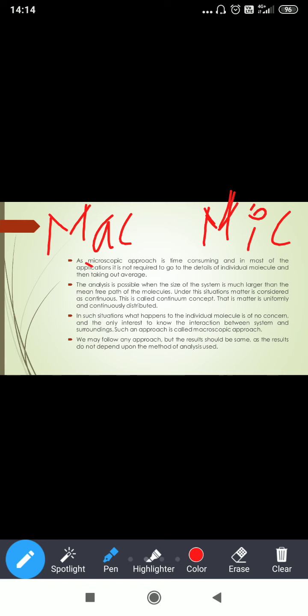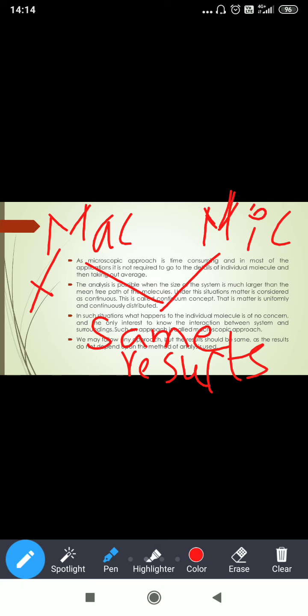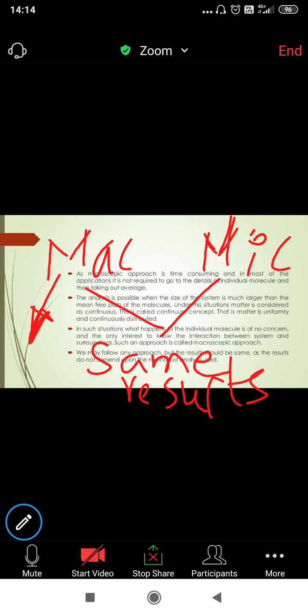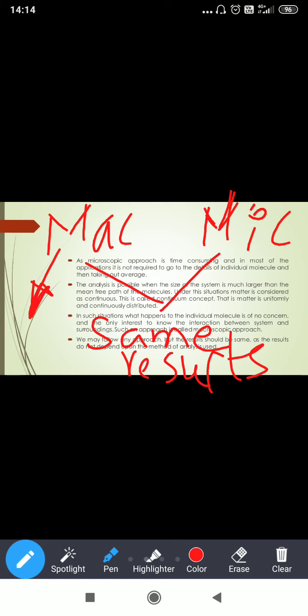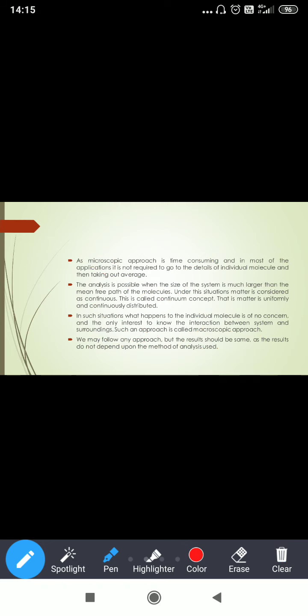Both give the same results, yet we consider only the macroscopic approach to study thermodynamic problems. Any idea why? I have already discussed this: the microscopic approach is very difficult. That's why we only consider macro.